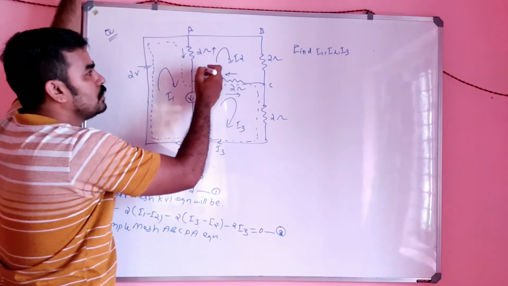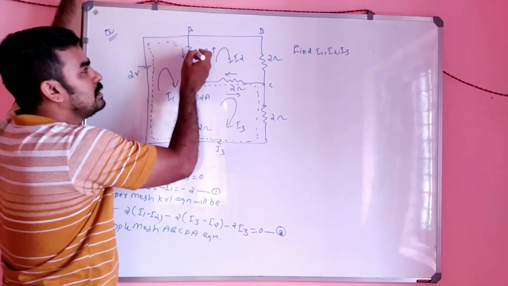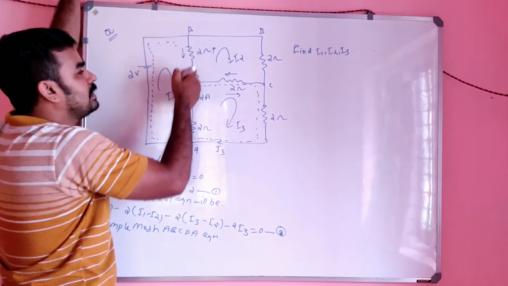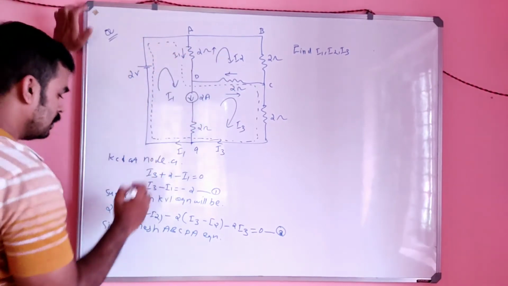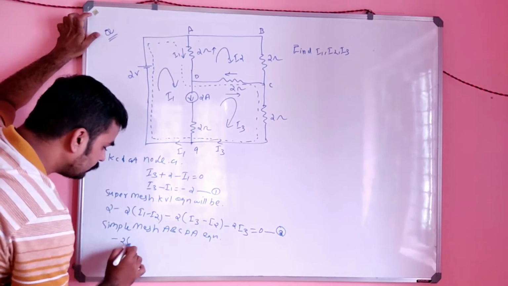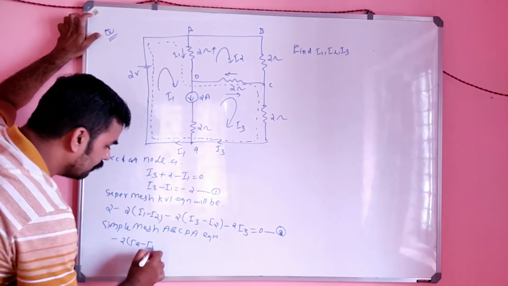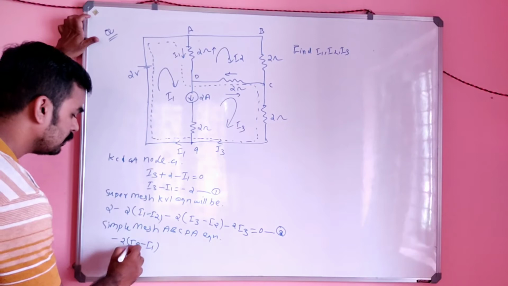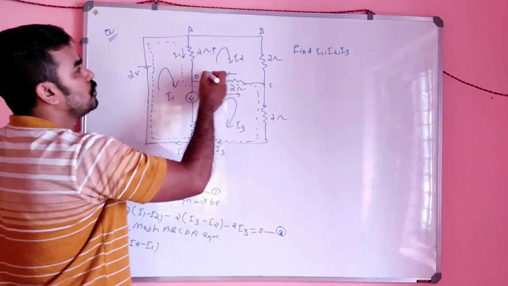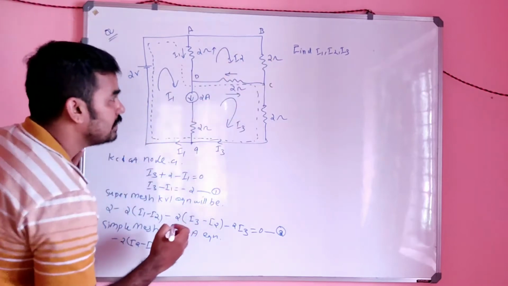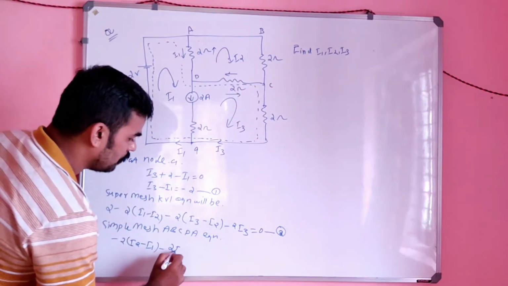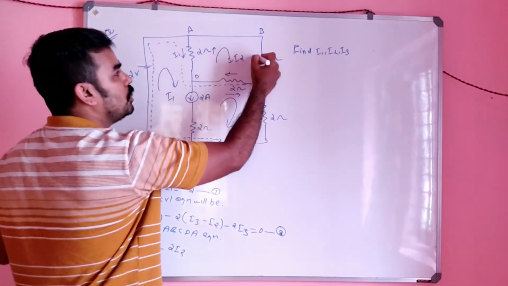I2 is the current like this, but in the neighboring branch current I1 is also there. So it will be minus 2 into (I2 minus I1). I came here and found minus 2 into I2.